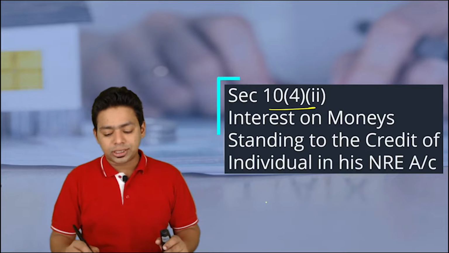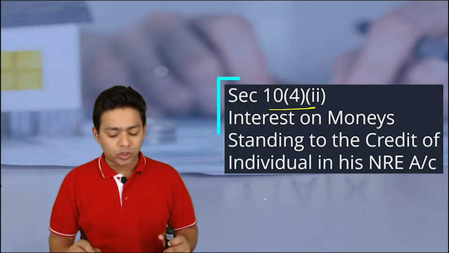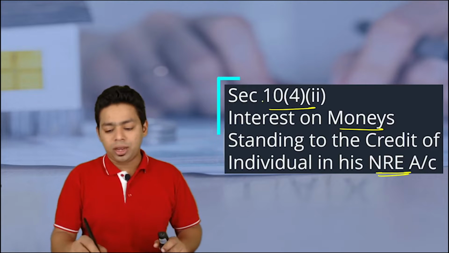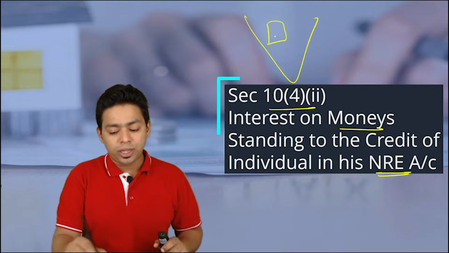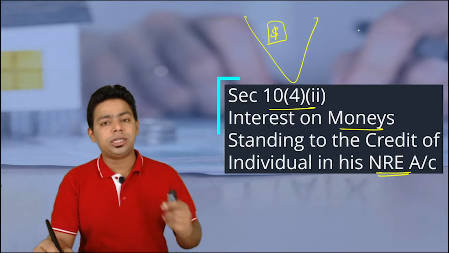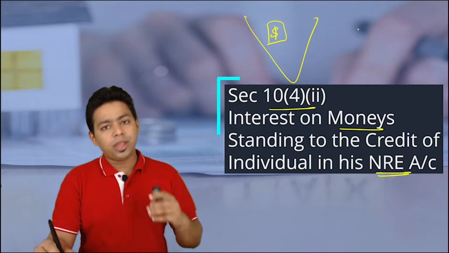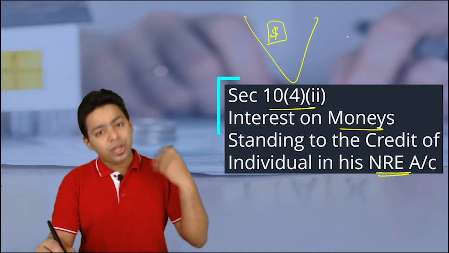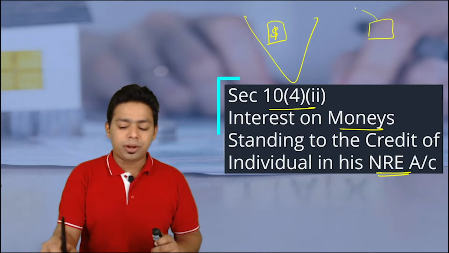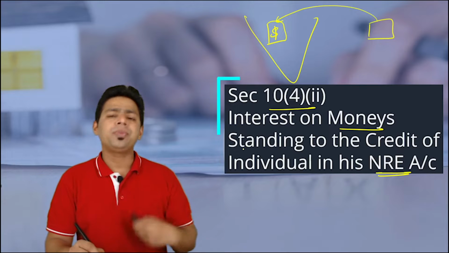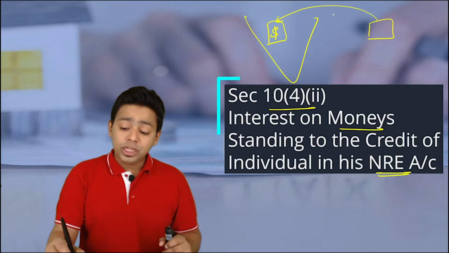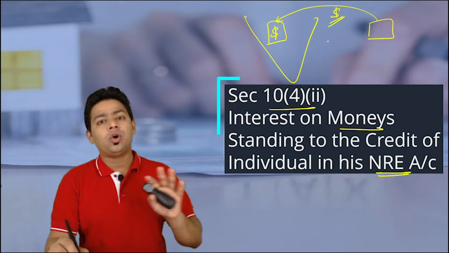The first section that we are discussing here is section 10(4)(ii), interest on money standing in the credit of NRE account. So what do you mean by NRE account? NRE account is opened in Indian banks, but it is in foreign currencies. Please understand, a lot of non-resident Indians are staying outside India and they want to save money in India with Indian bank accounts, because they know that for job purposes they have gone outside India, but one day they will come back to India, or just for investment purposes they want to invest money in India, but they should invest money only in foreign currency, not in Indian rupees.